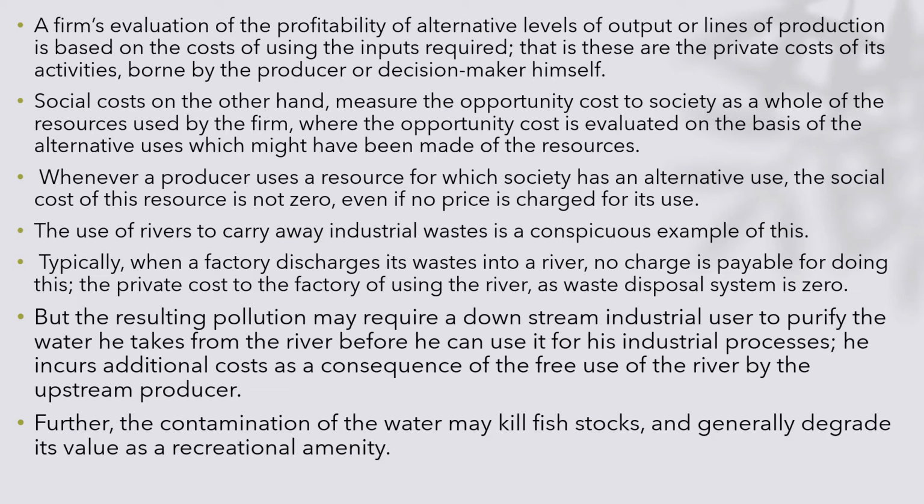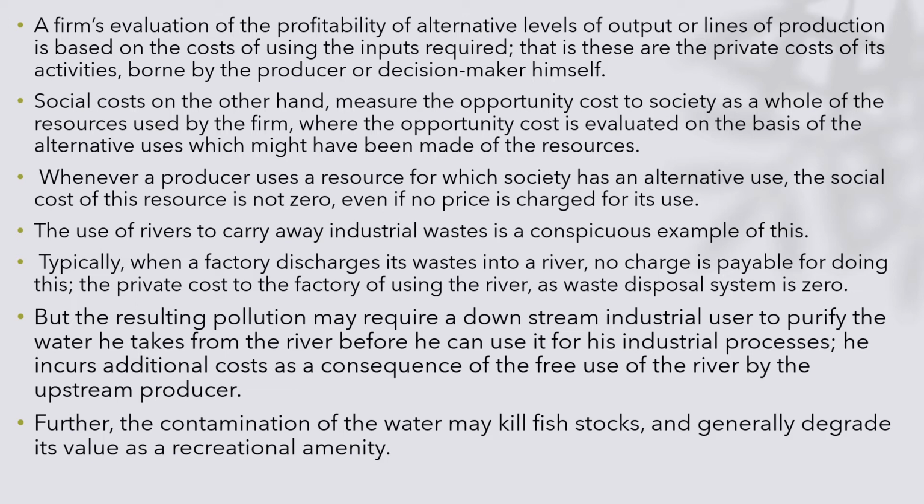The opportunity cost is evaluated on the basis of the alternative uses that the activity would make. Whenever a producer uses a resource for which society has an alternative use, then the social cost of the resource is not zero. Even if the resource is received free of cost, its opportunity cost or alternative cost is not zero.